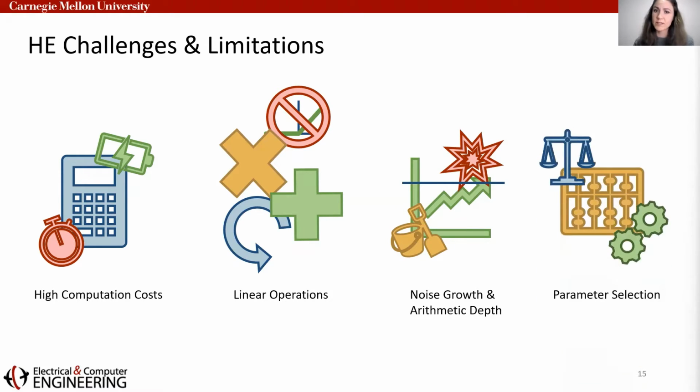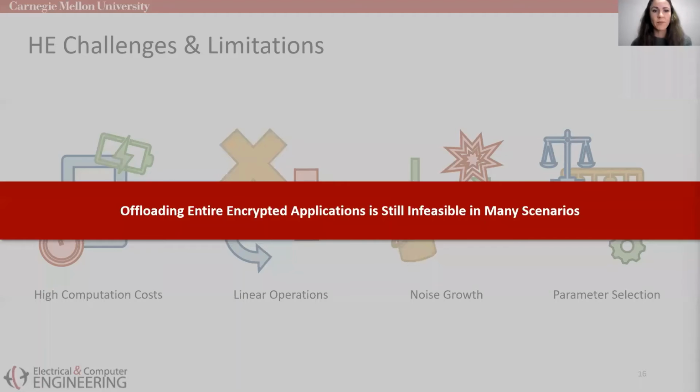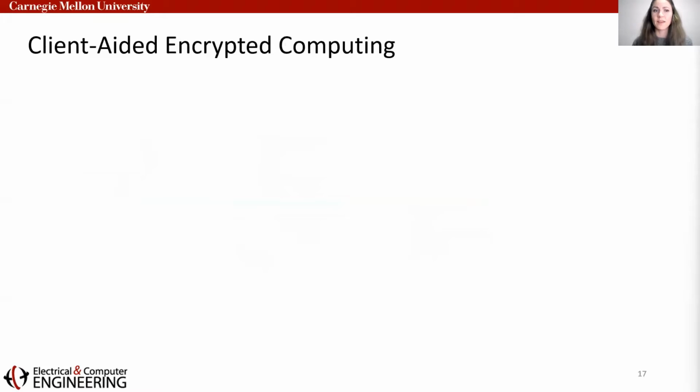Many of these limitations, specifically with noise growth and ciphertext size, are directly related to the parameter selection, which is application dependent and an ongoing challenge for even the most experienced application developers. Because of all of these challenges, offloading an entire encrypted application is still infeasible in many scenarios. In contrast, client-aided encrypted computing was introduced as an elegant way to overcome these limitations.